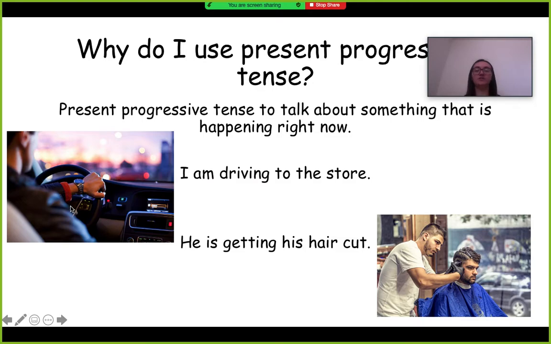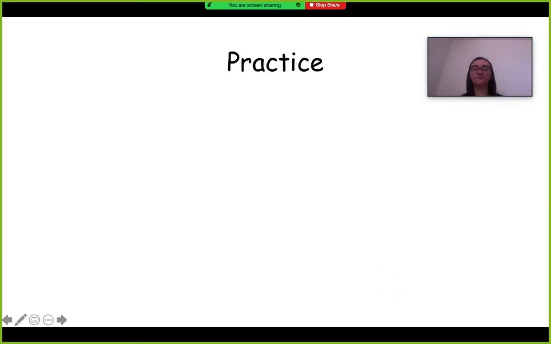This person is driving right now in the moment to the store. If they say, I drive to the store, that means that's usually how they get there. That's how they get there a lot, is they drive their car. But if you say, I am driving to the store, that means that you're doing it right now. He is getting his hair cut. That means it's happening right now.